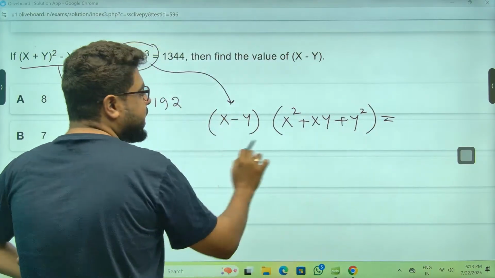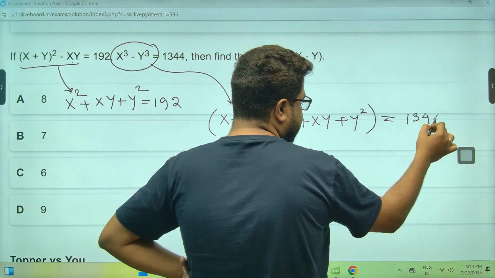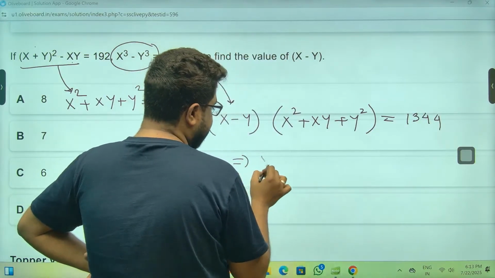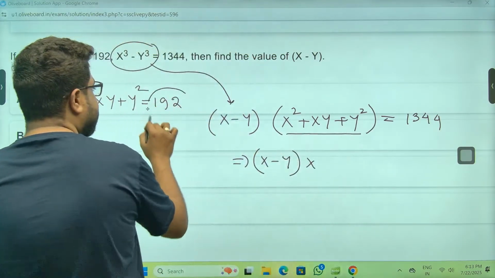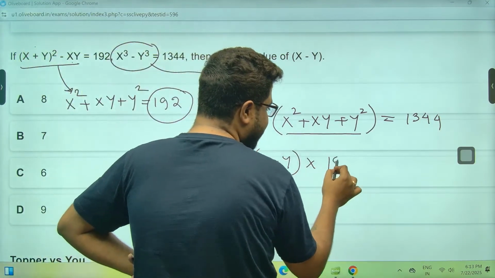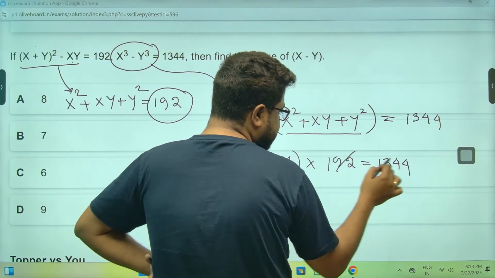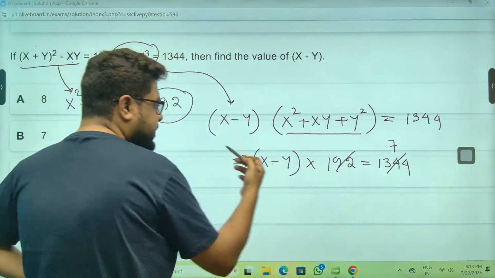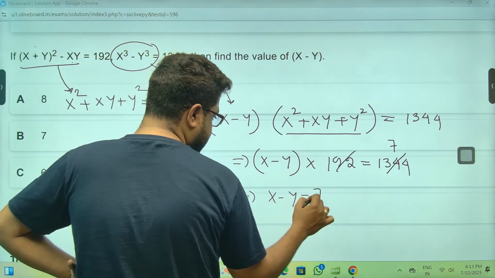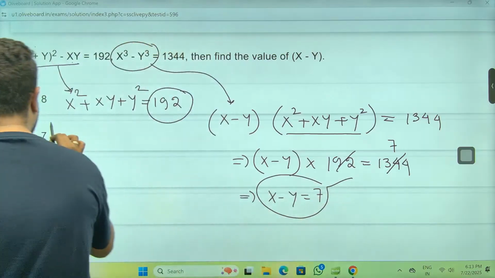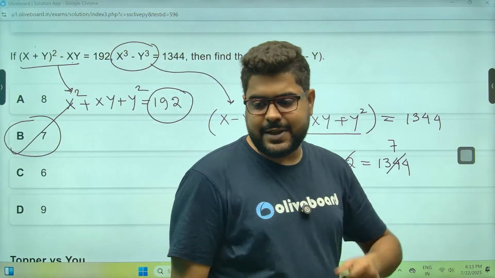A cube minus b cube, the formula for factorization. That is 1344. Meaning, sir, x minus y into this thing, how much is it? This thing we know to be 192, sir. This is equal to 1344. So this will be 7 times, because you see, a little less than 1400. So x minus y is 7, sir. That's your answer. Option B once again is your correct answer.